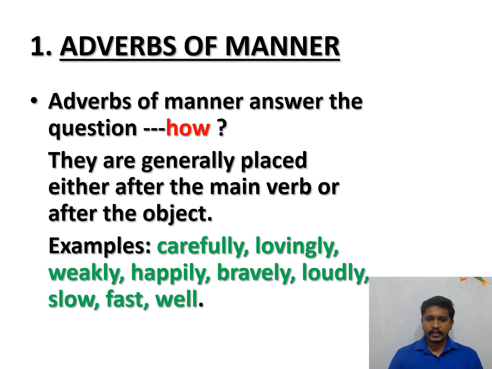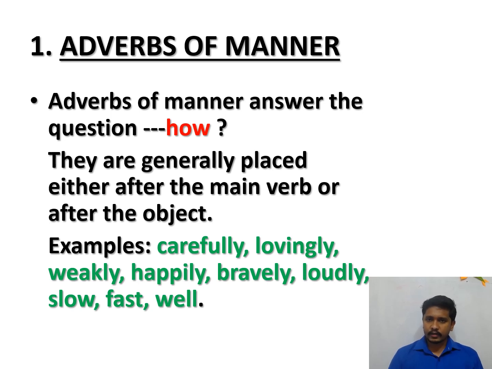So, see the definition of adverbs of manner. Adverbs of manner answer the question how. So, if the word answers the question how, that is an adverb of manner. And where are we placing this adverb of manner? Either after the main verb or after the object.